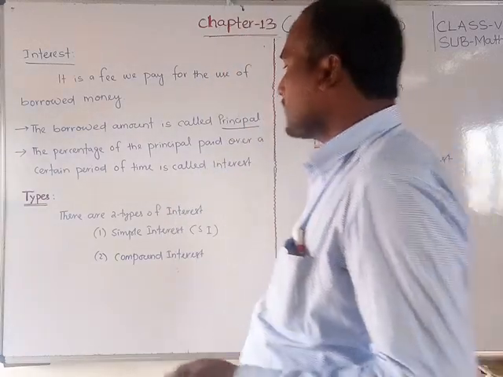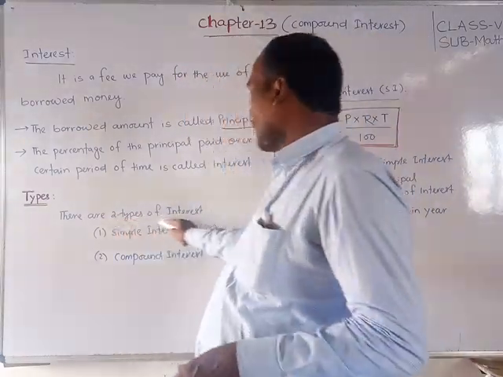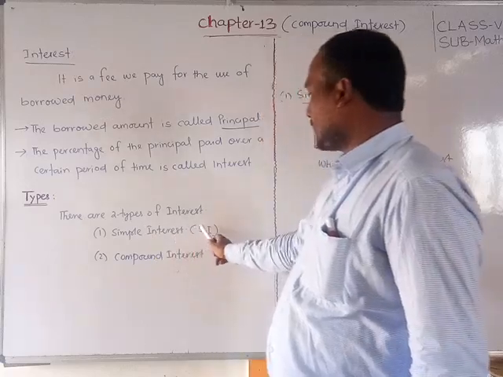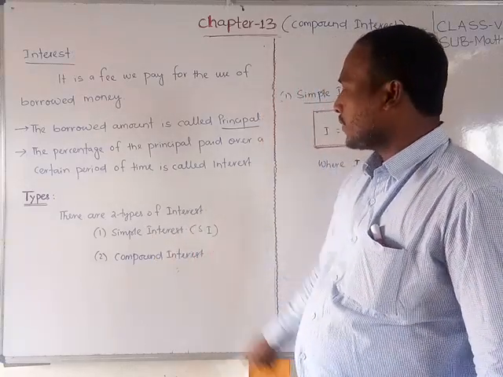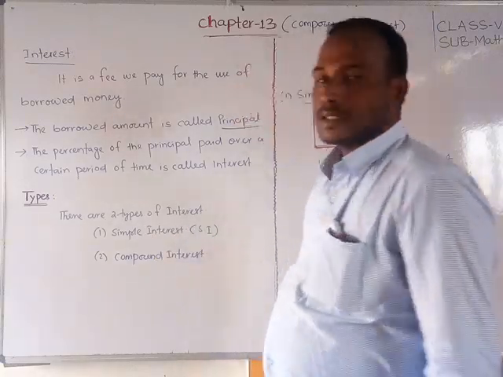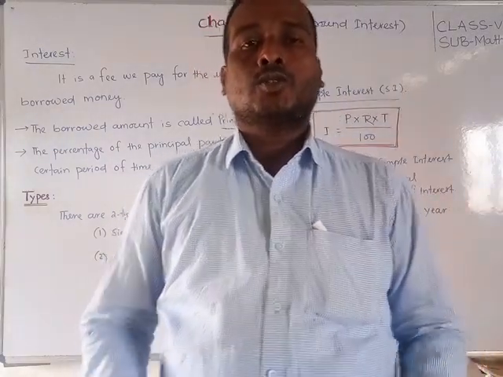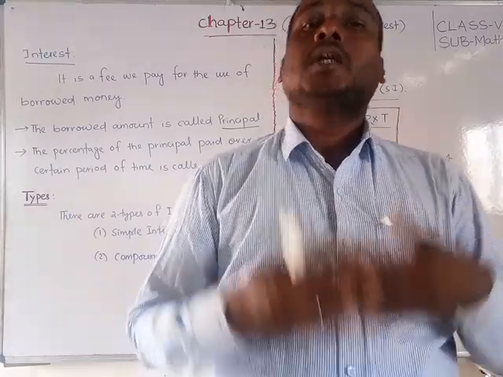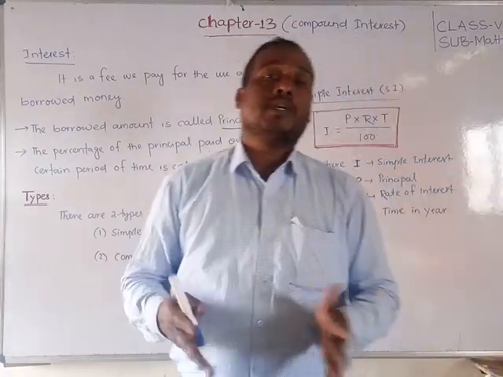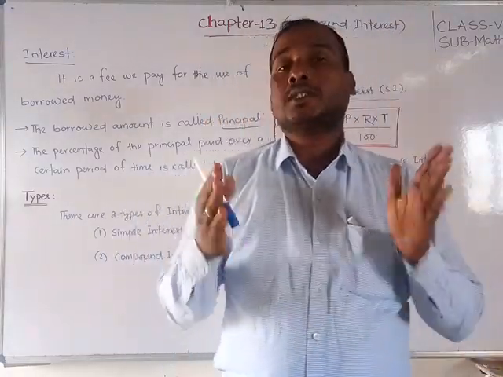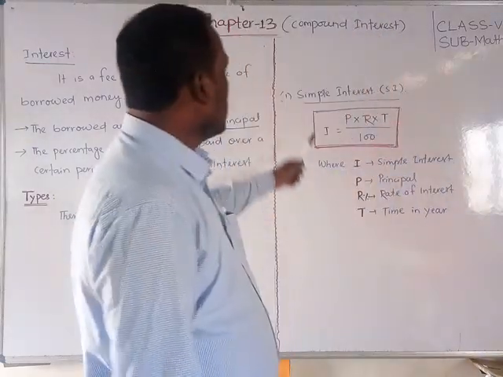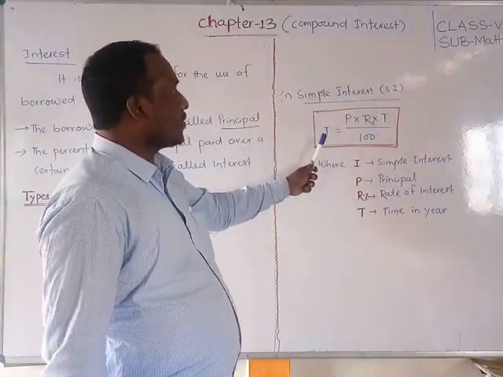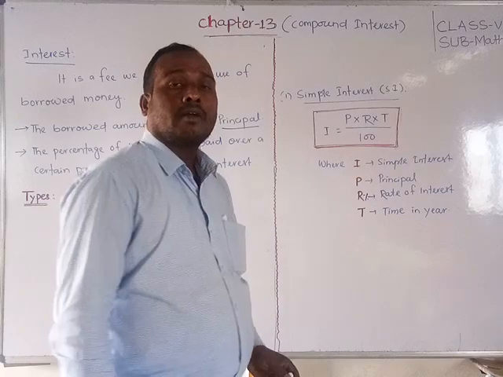Okay? So, types of interest. There are two types of interest. One is simple interest, represented as SI or I. The other is compound interest, CI. So first of all, we are going to discuss what simple interest is. The simple interest formula is I equals PRT by 100.